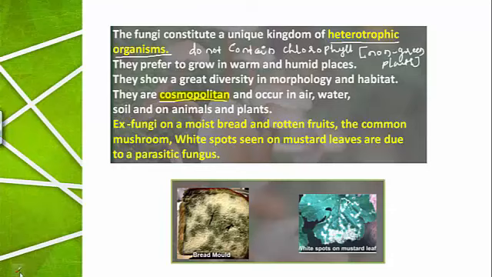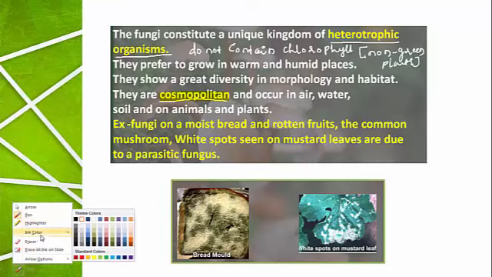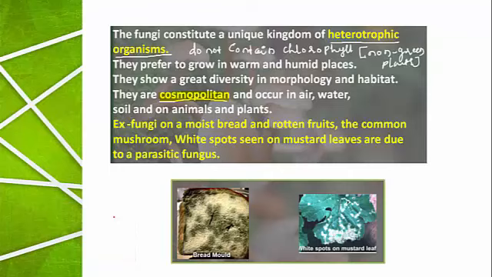When a human is infected by ringworm, dry patches are formed on the body, and this ringworm is an example of a fungus which is infecting the human. Human is an example for animal. The ringworm infects the humans.